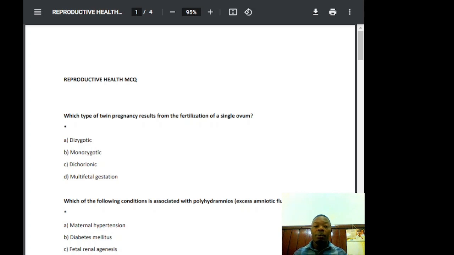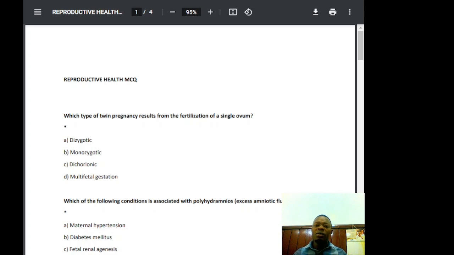We don't have a twin type called dichorionic in particular. A monozygotic twin split occurring before day 3 will give separate placentas. Now, all dizygotic twins are dichorionic because they come from separate fertilized ova.